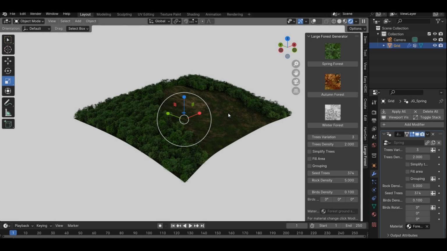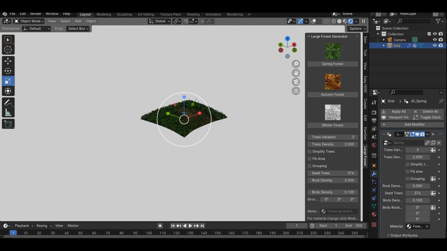If you change the size of the mesh in Object mode, it is necessary to apply all transformations in the Object and Apply menu after changing the dimensions.